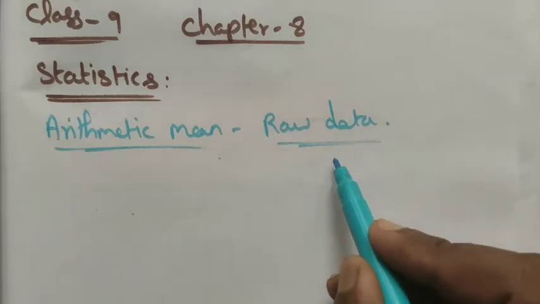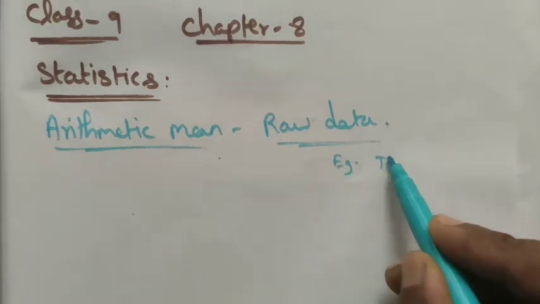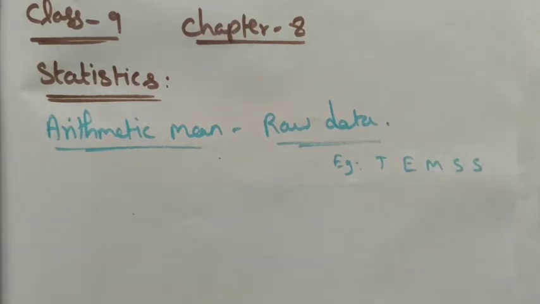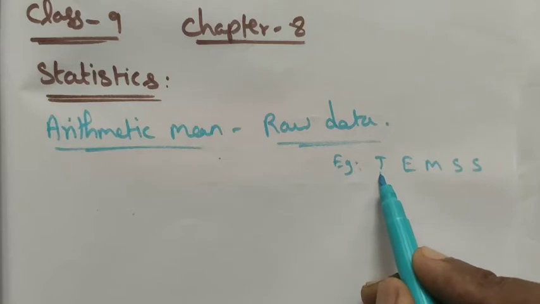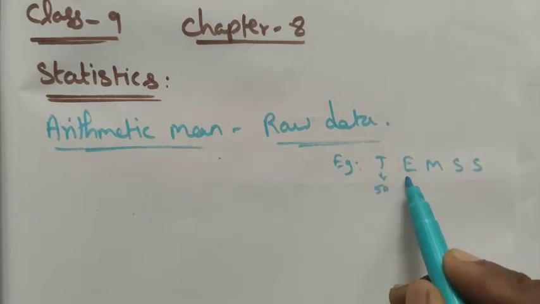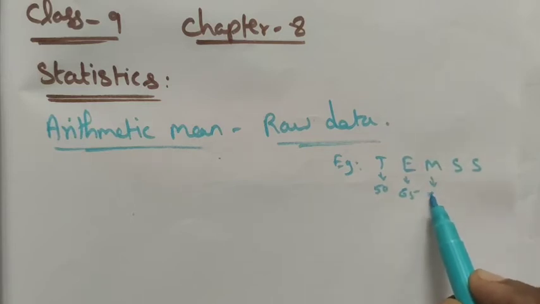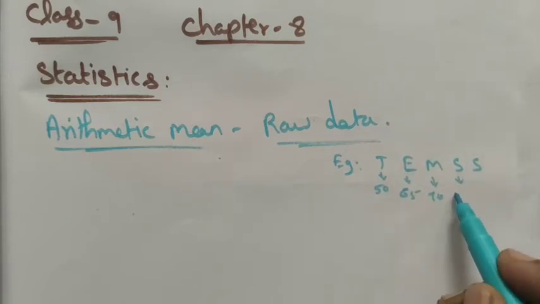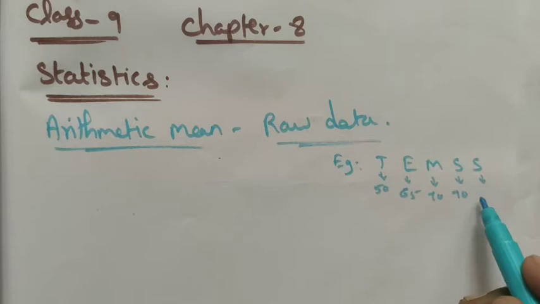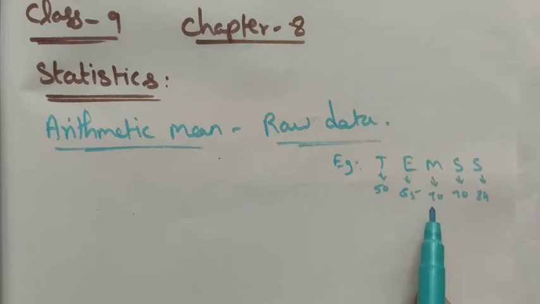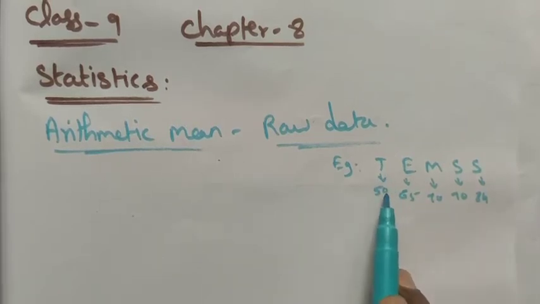for example, let me take Tamil, English, Maths, Science and Social Science, right? In Tamil you have got 50 marks, English 65 marks, Maths 70 marks, Science 70 marks and Social Science 84 marks. See, these data are called the raw data, the mark for each particular subject.